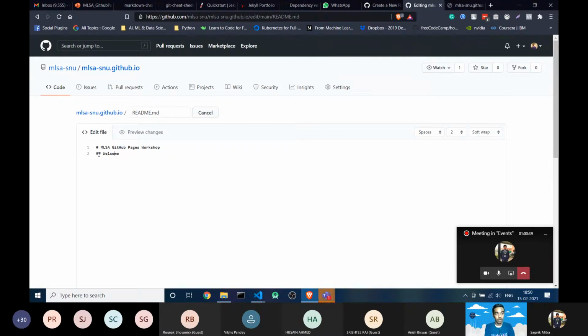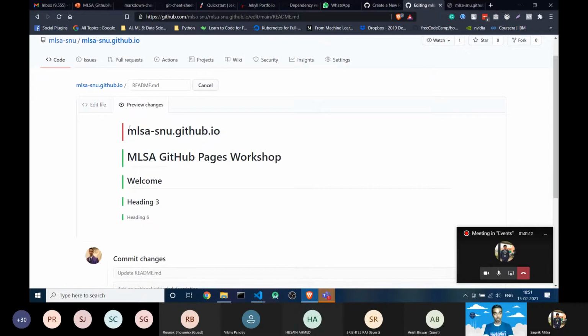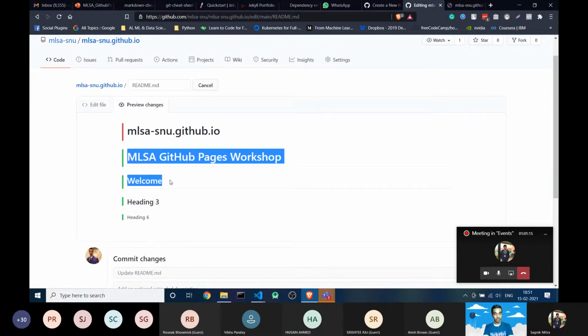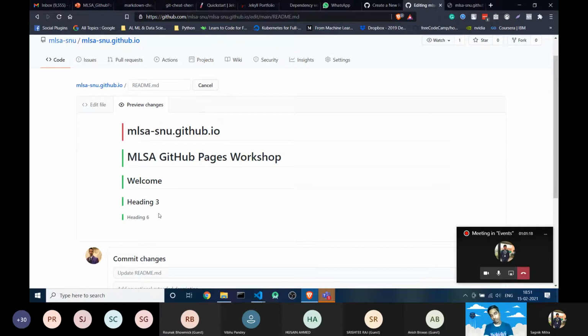Welcome. And if you are using h3, then you can directly write heading 3. And for the fourth one, you can simply do the same. It will go till h6, which means you can put 6 hashes. Yeah, this is the last one, heading 6. All right, so you can preview the changes here, how it looks. So this one is h1, this one is h2, this one is h3, and the last one is h6.